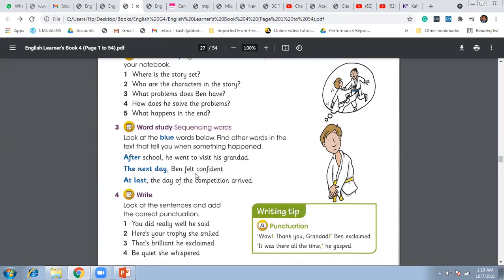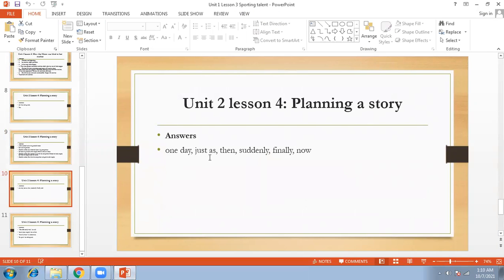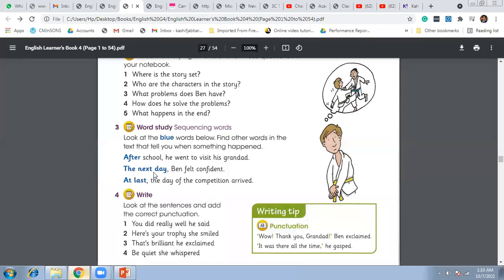The next day, Ben felt confident. At last, the day of the competition arrived. These sequencing words we can find in the lesson. So let me show you some other sequencing words in this lesson: one day, just as, then, suddenly, finally, now. These are called the sequencing words, which you are going to write further in your notebook, right?